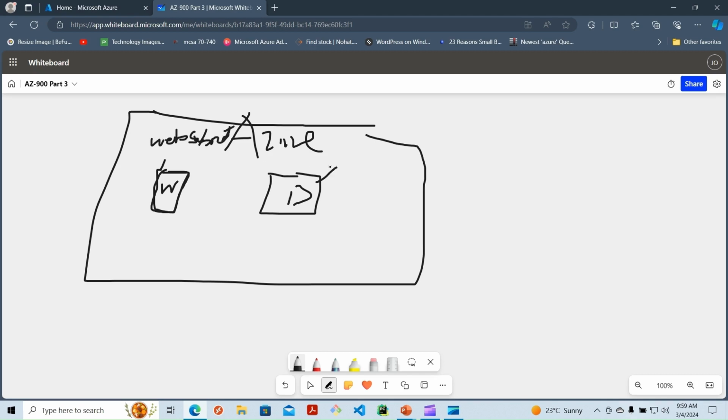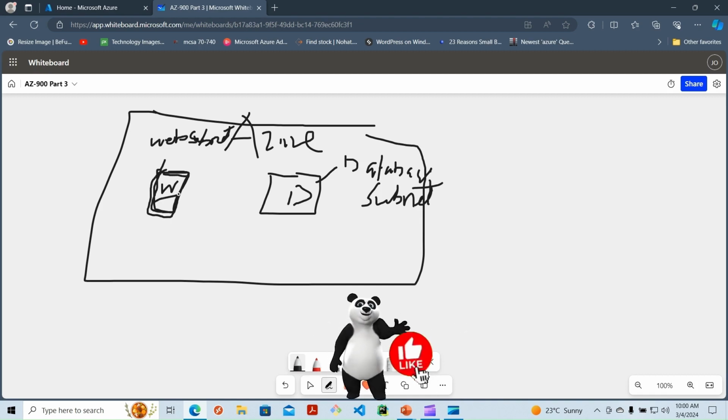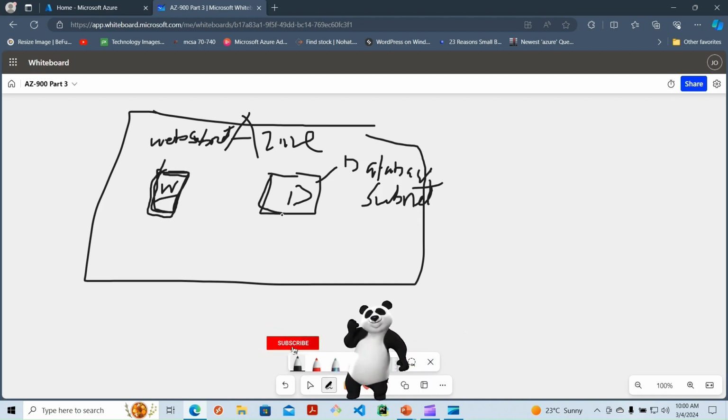This database server is on the database subnet. And for example, you want to ensure that there's communication between the server that's sitting on the web subnet and the server that is sitting on the database subnet.